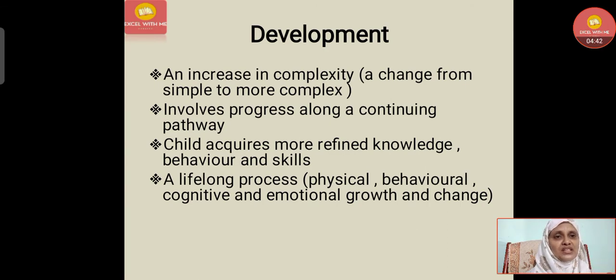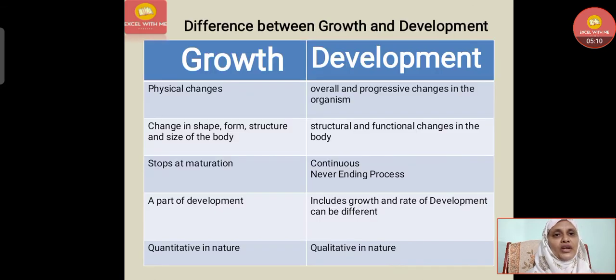It involves progress along a continuing path. That means from before birth, from conception till death, whatever changes occur in stages is called development. The child acquires more refined knowledge, behavior and skills in the process of development. It's a lifelong process, maybe physical, behavioral, cognitive, emotional growth, and also changes in the body.